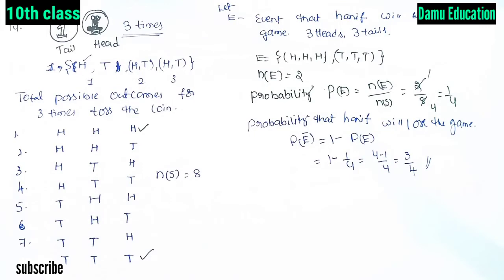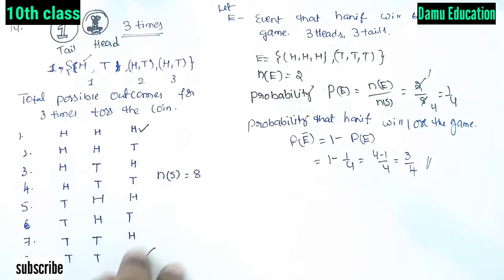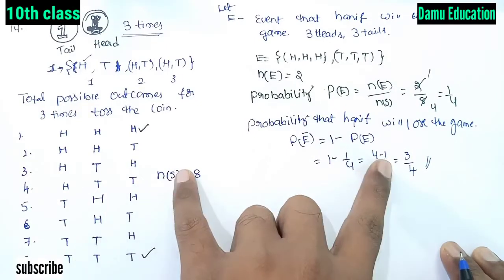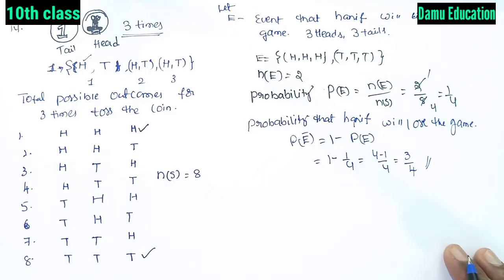So the probability that Hanif will lose the game is 3 by 4.